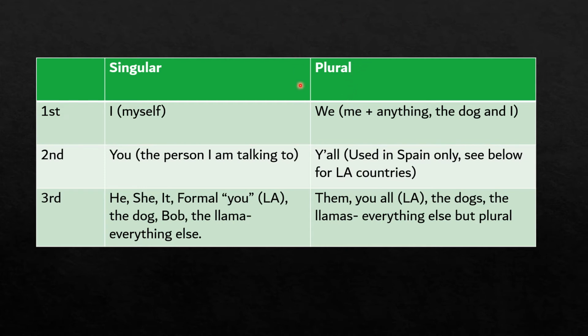Now let's move over to the plural side. So first person plural, we have I plus anything, the dog and I. If we want to not be very specific, I would just say we. All right, I could say the dog and I, or I could say we. But that's first person because I am still involved, but it's plural. There's somebody else involved with me.